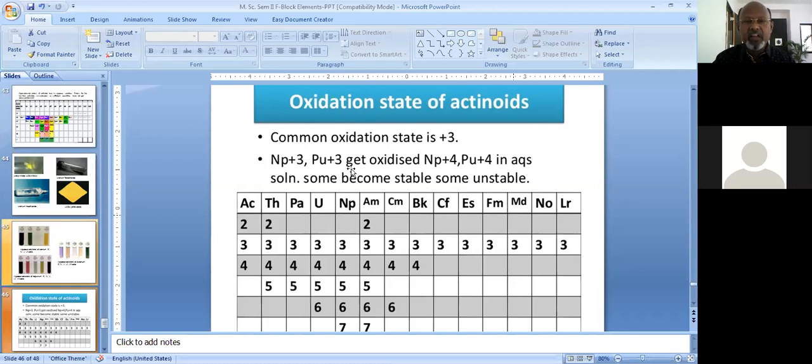Here it is again written that neptunium +3 and plutonium +3 get oxidized to neptunium +4 and plutonium +4 in aqueous solution. Because the +3 oxidation state is not stable, it immediately oxidizes to the +4 oxidation state, that means it gets oxidized to higher oxidation states. Some become more stable or some become more unstable.